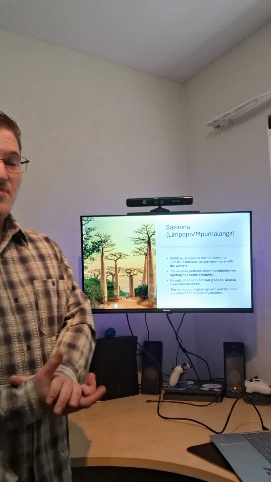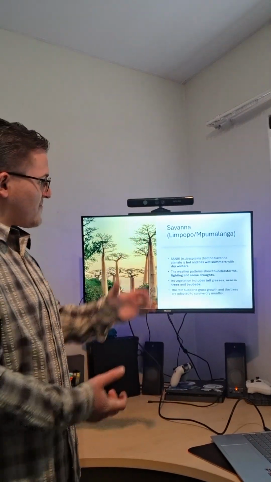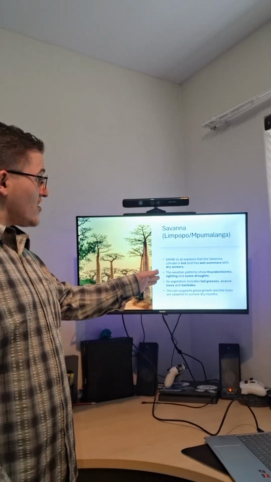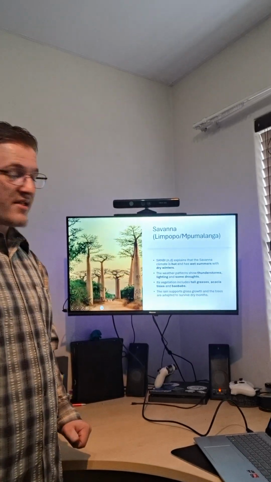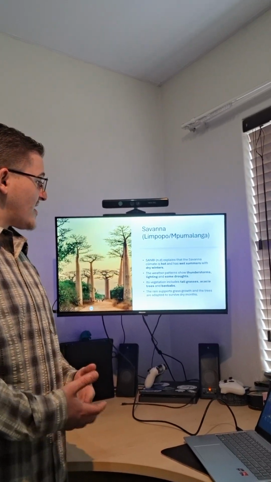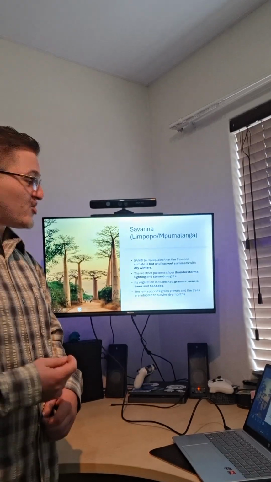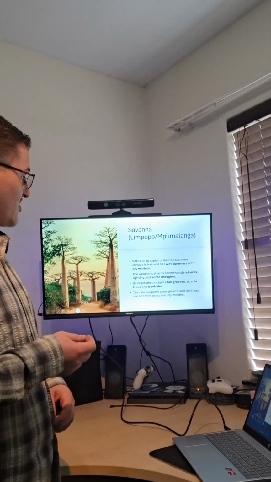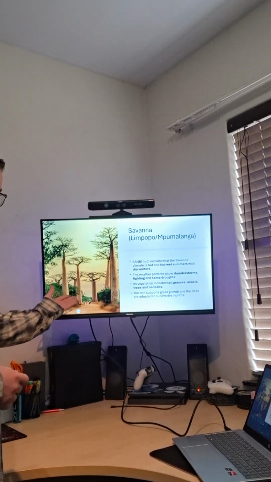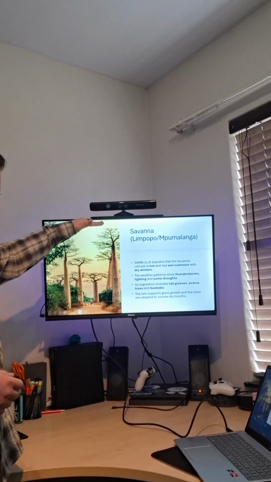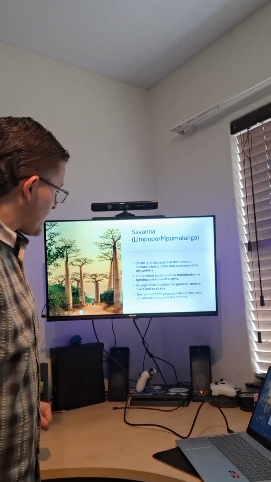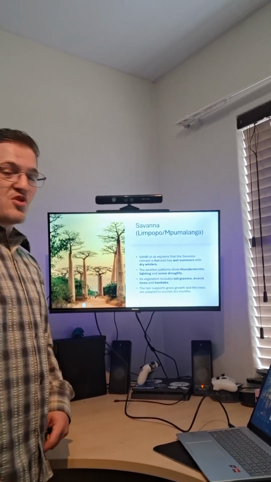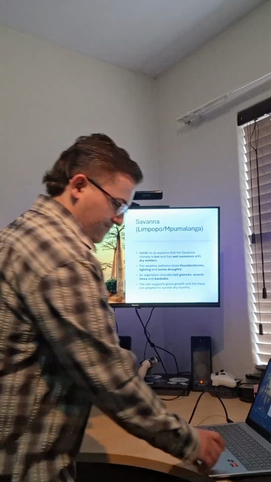Our next one is in Limpopo, where we can find the savanna biome. The savanna climate is hot and has wet summers with dry winters. The weather pattern shows thunderstorms, lightning, and some droughts. Its vegetation includes tall grasses, acacia trees, and baobab trees, as you can see here. These long, tall, fat baobab trees. The rain supports grass growth, and the trees are adapted to survive in dry months.